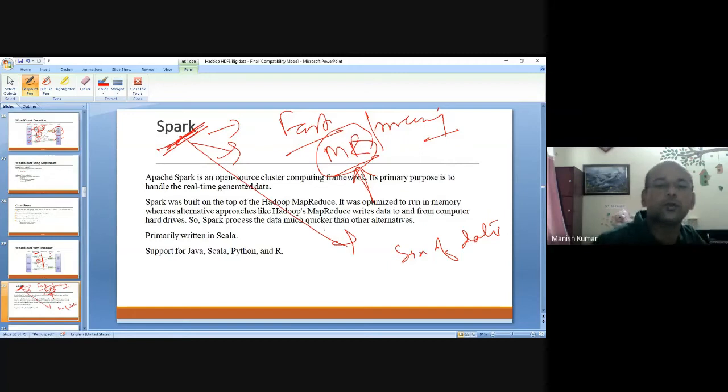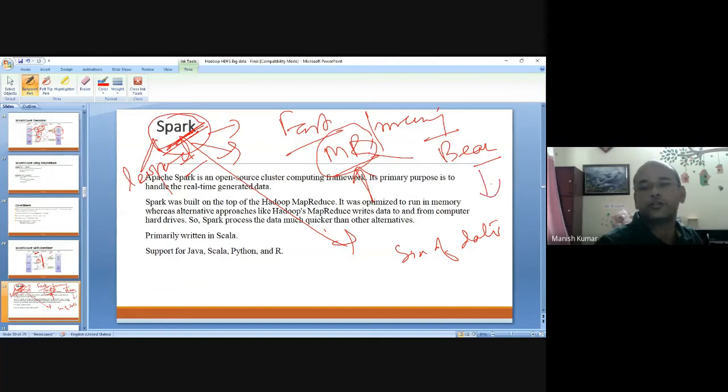You can say that Spark is a leopard, which is fast and still strong, whereas MR is a bear, stronger than Spark and can hold heavy weights also. Okay, so that is what we have.